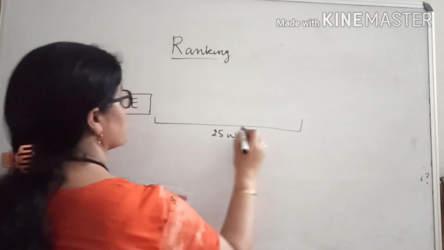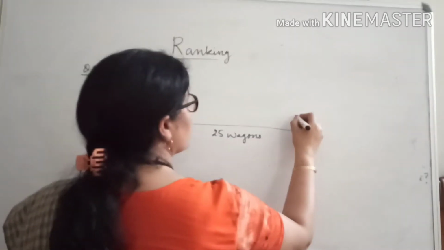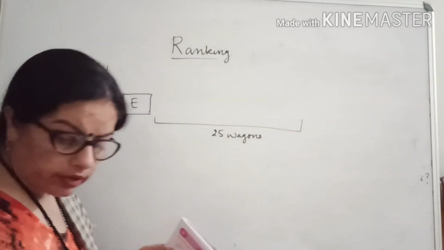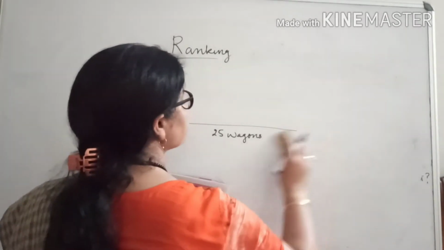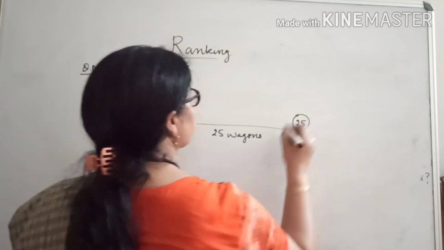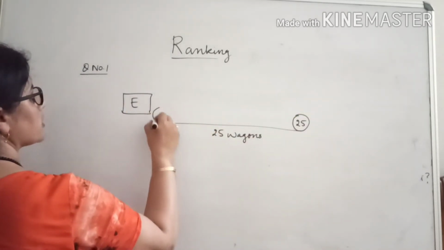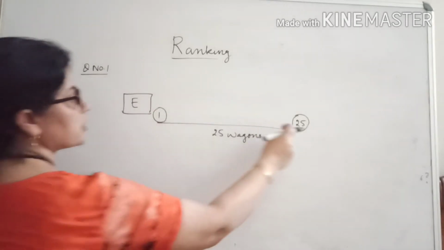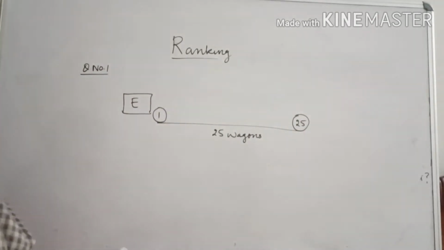25 wagons. And in the last, who will sit? Guard will be there in the last. See, this is the last wagon. Let us take this is the 25th. And this is first wagon and this is 25th wagon.